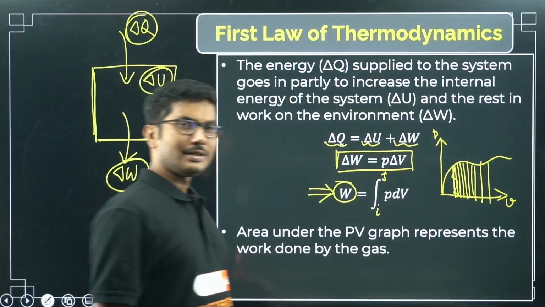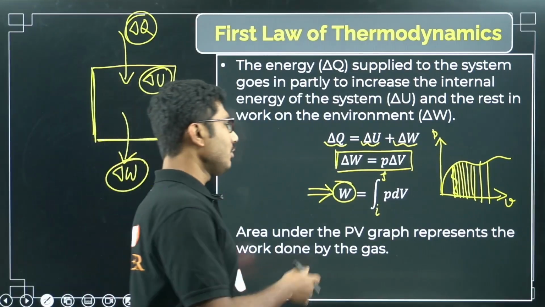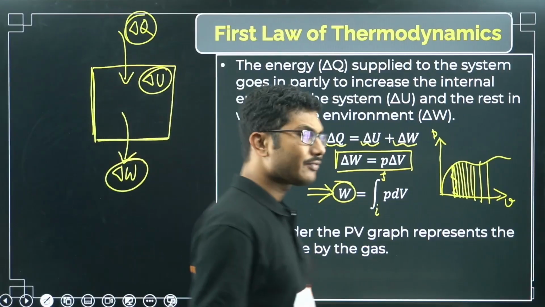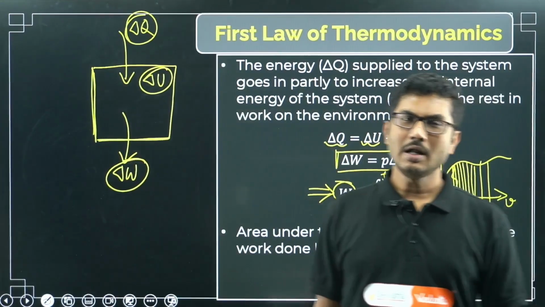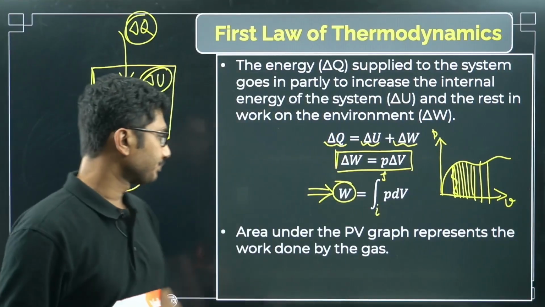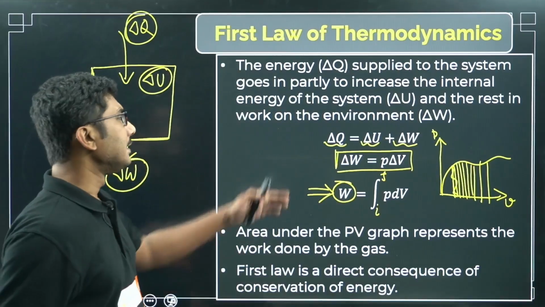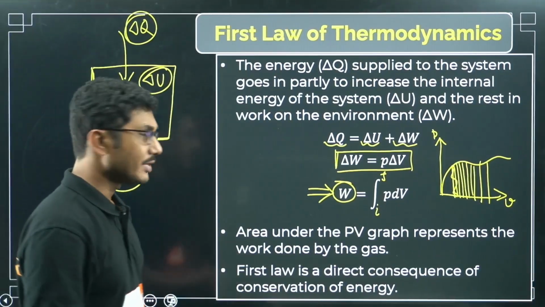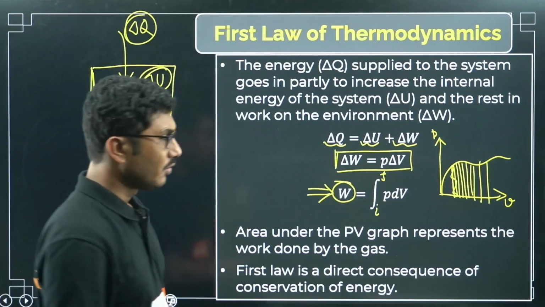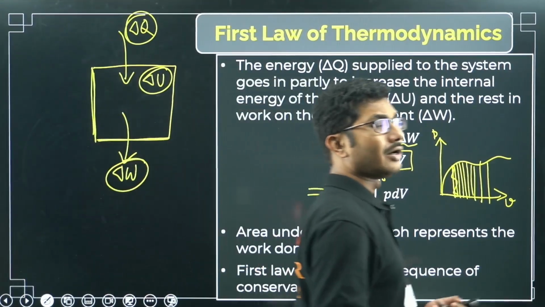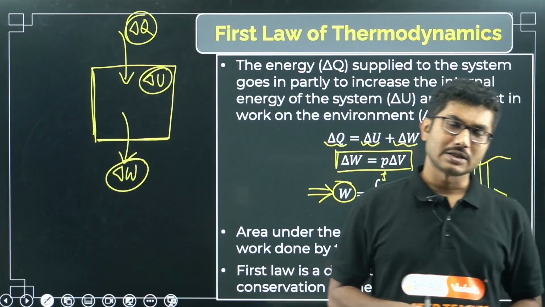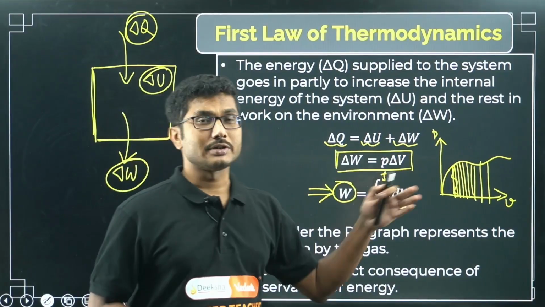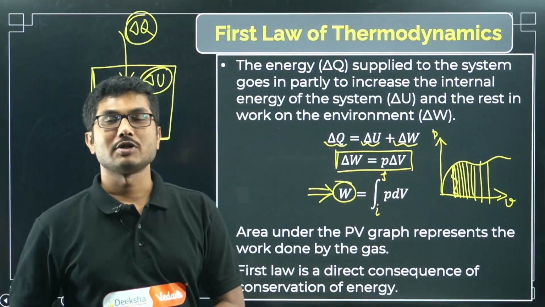This is the integration by definition, right? So if you know the PV graph, if you calculate the area under the graph, you can find the work done in that process. Apart from that, the first law of thermodynamics is also a direct consequence of conservation of energy. You should know that. Sometimes this is directly called the conservation of energy principle.